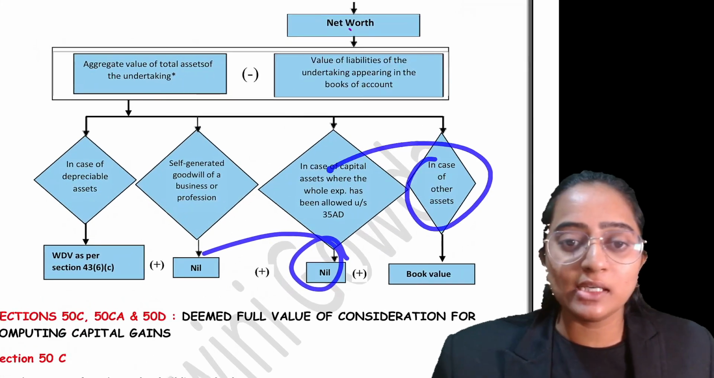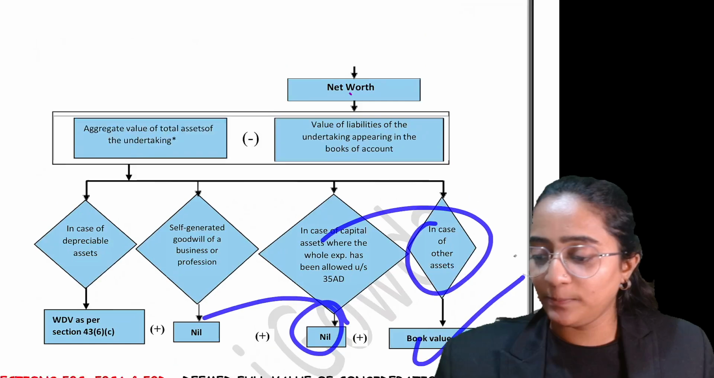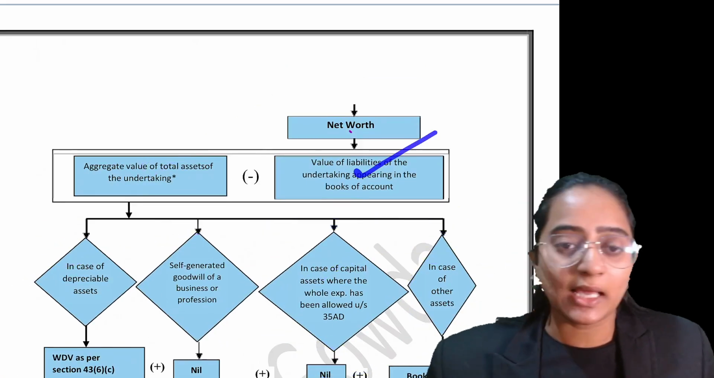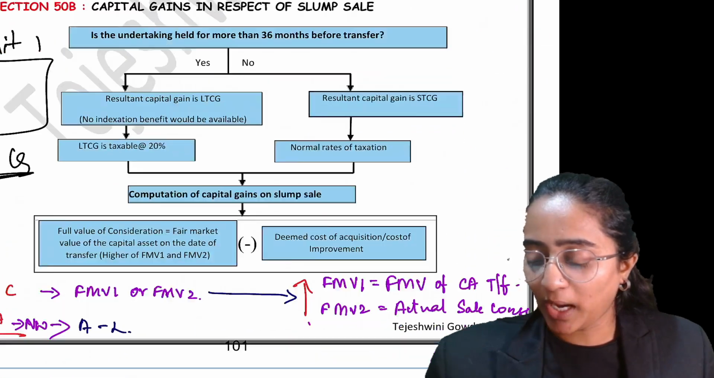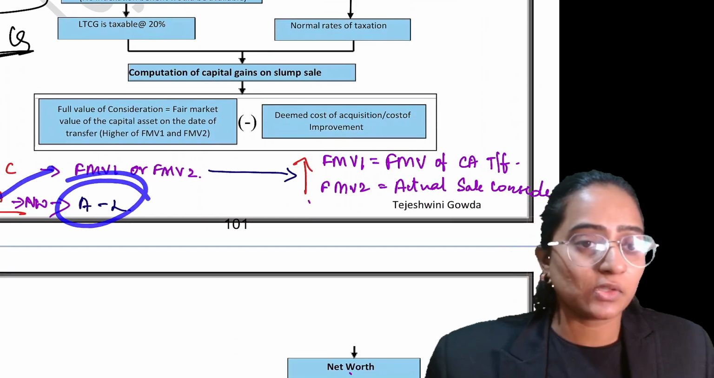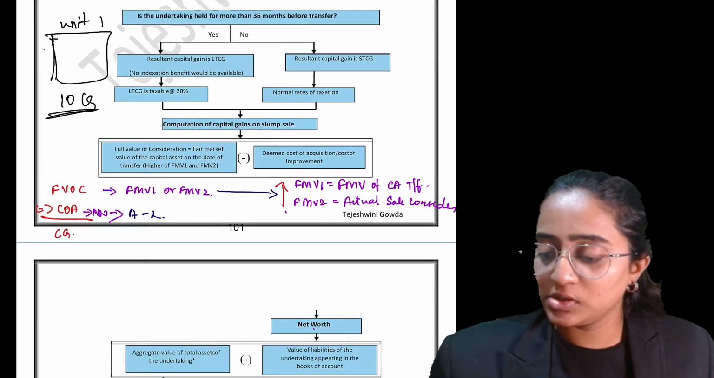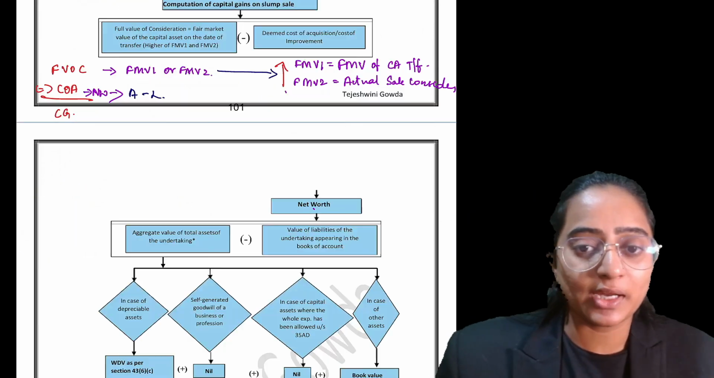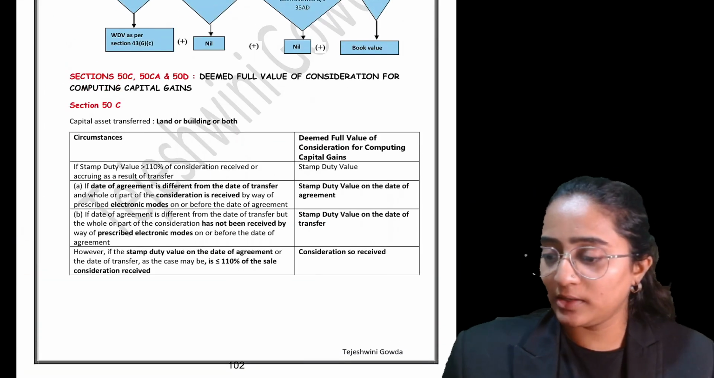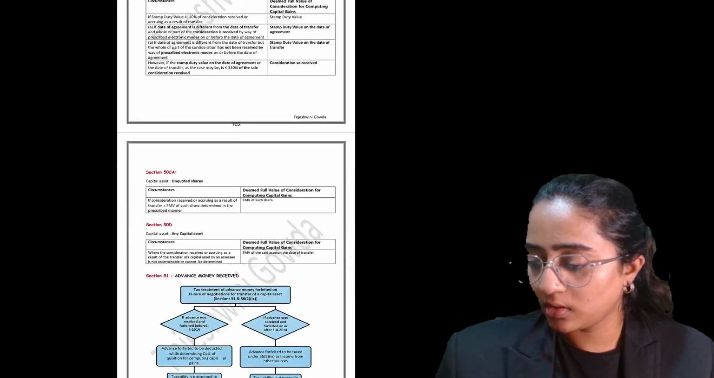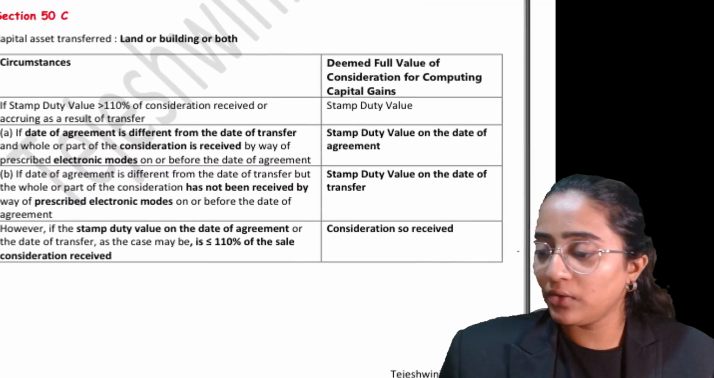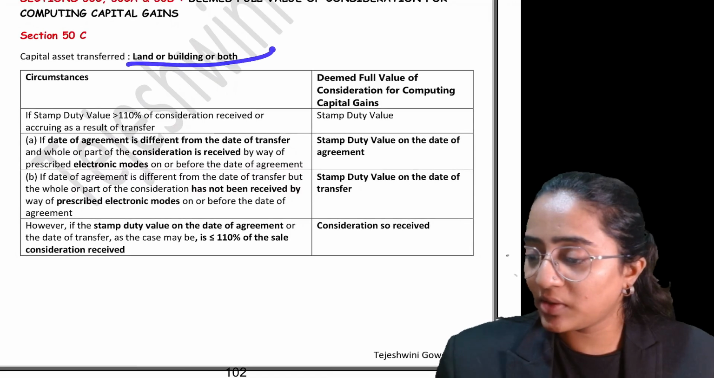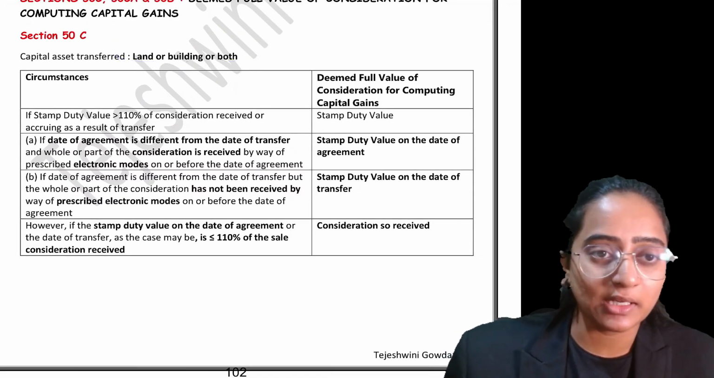In case of other assets, it is going to be the book value only. You are going to consider everything. This would be the cost of the asset minus whatever liabilities you are going to take. You subtract that, and then you get the cost of acquisition, that is, the deemed cost of acquisition. You subtract that from your full value of consideration, and then you get your capital gain. Clear?